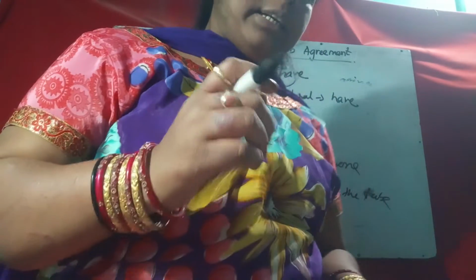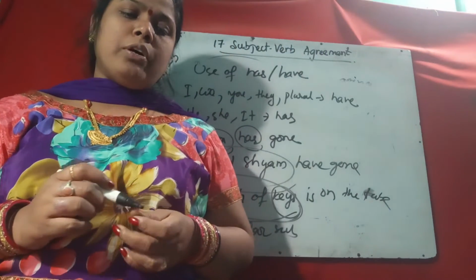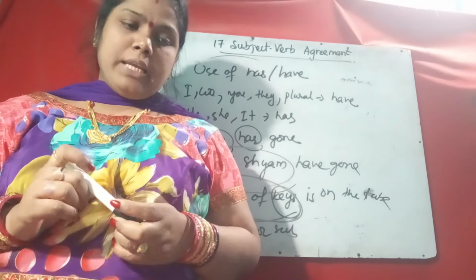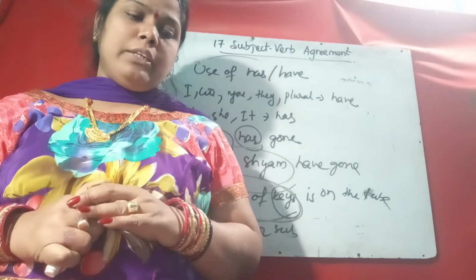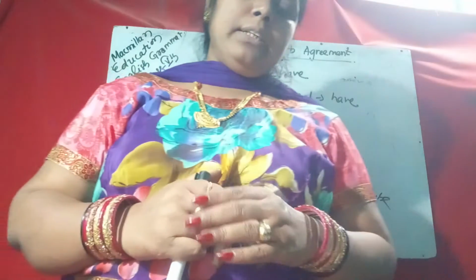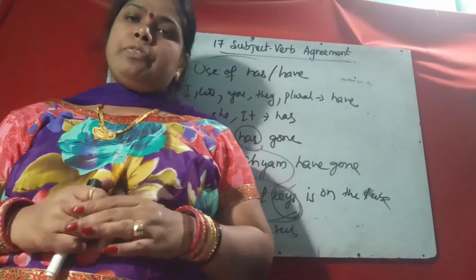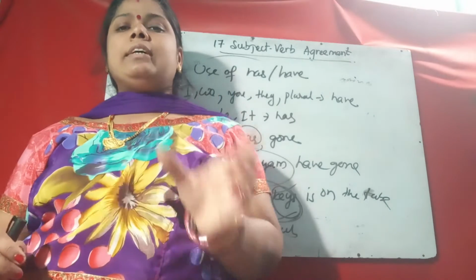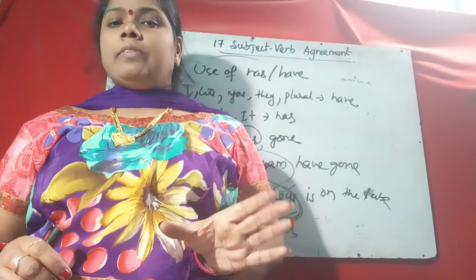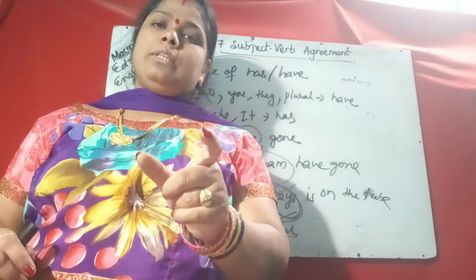A phrase that comes between the noun and the verb does not make a difference to the agreement between the subject and the verb. We should only consider the number of the noun and the verb. The phrase that comes in between, you will not count that. So suppose: the colors of the flag are beautiful. Here flag is singular.